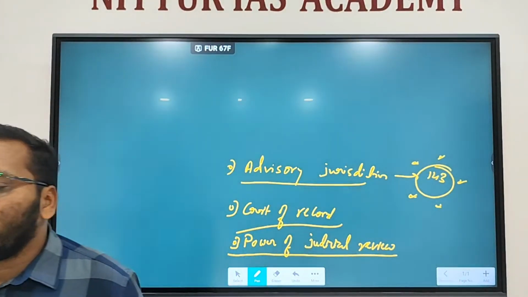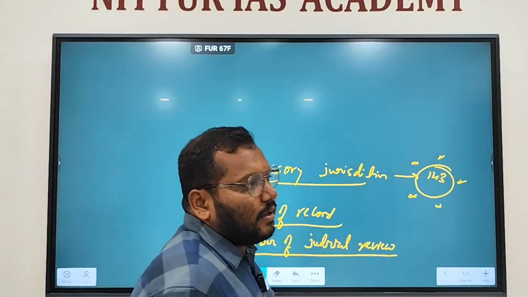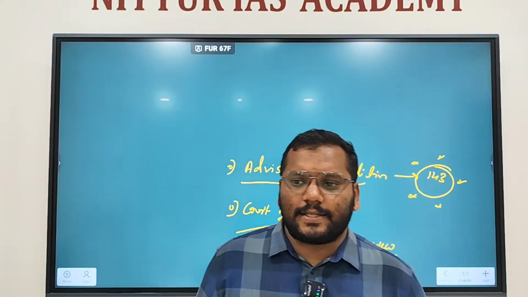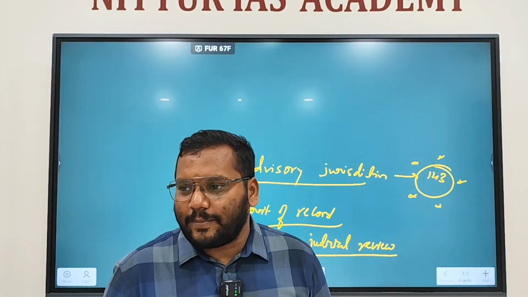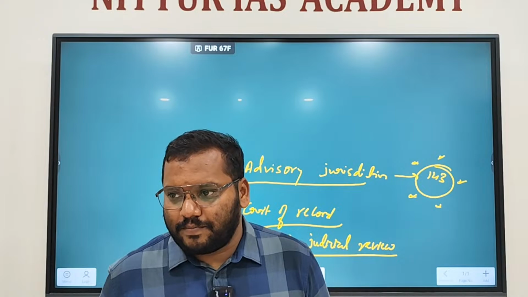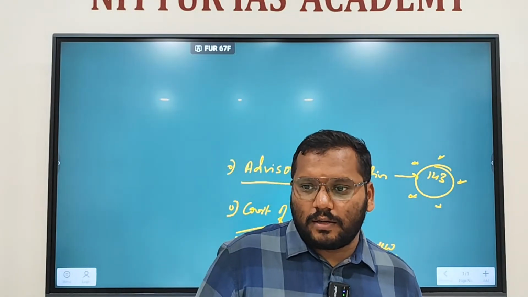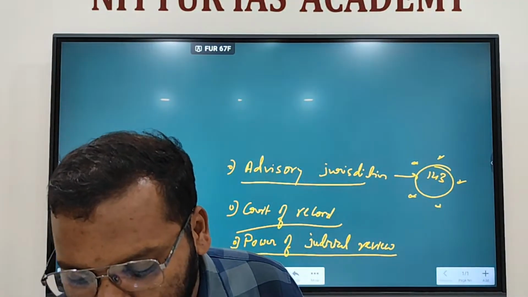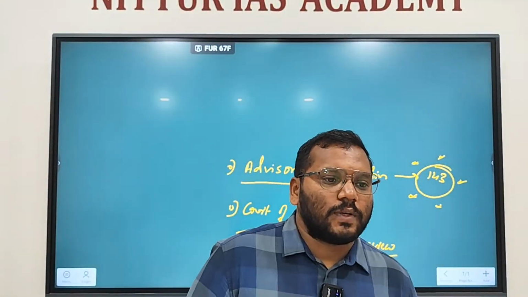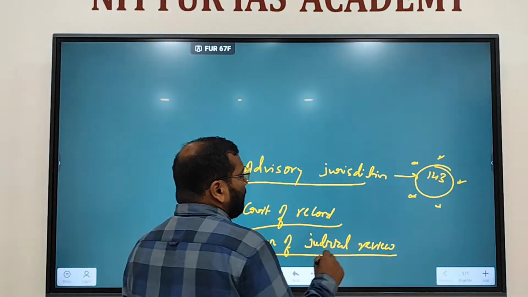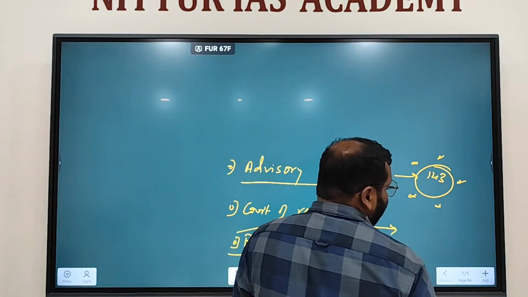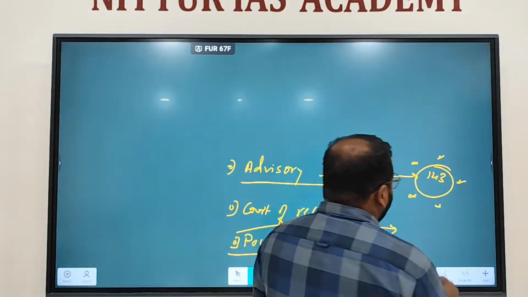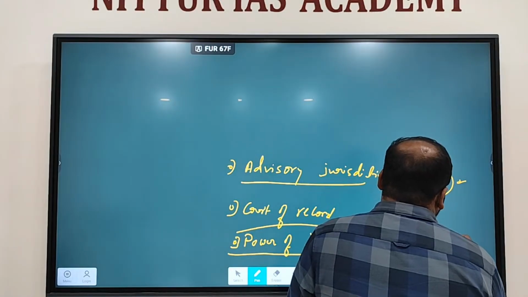Means the Supreme Court can review the... What do you mean by judicial review? The act of Parliament or state legislature, whether it is infringing the fundamental rights or violating the Constitution. It's called ultra vires. Whether it is violating the Constitution or not, the Supreme Court will review the acts or any bills passed by the state legislature as well as Parliament to check the constitutionality. That is called ultra vires.